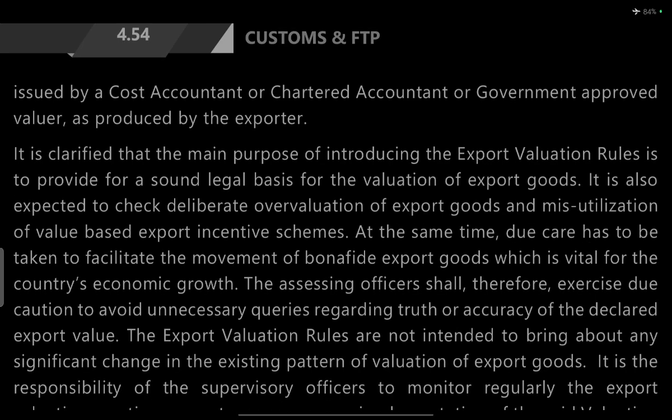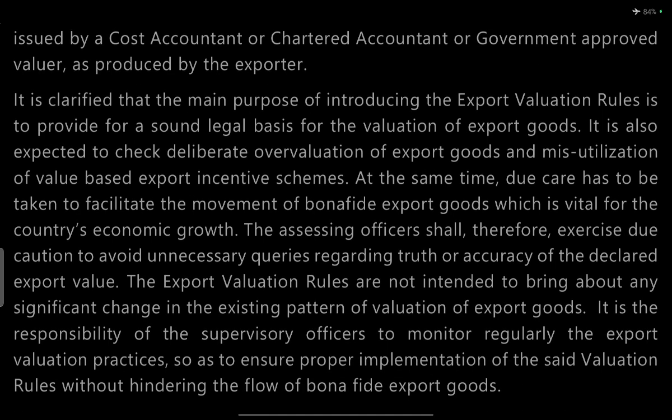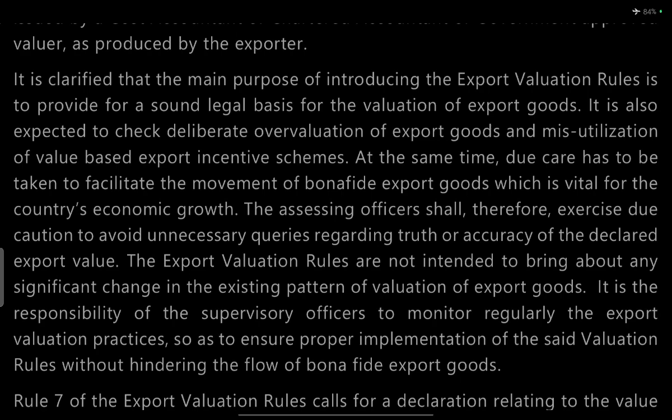It is clarified that the main purpose of introducing the export valuation rules is to provide a sound legal basis. Thus, the valuation of exported goods is also expected to check deliberate overvaluation of exported goods, which is misutilization of value-based export incentive schemes. At the same time, due care has been taken to facilitate the movement of bona fide export goods, which is vital for the country's economic growth.